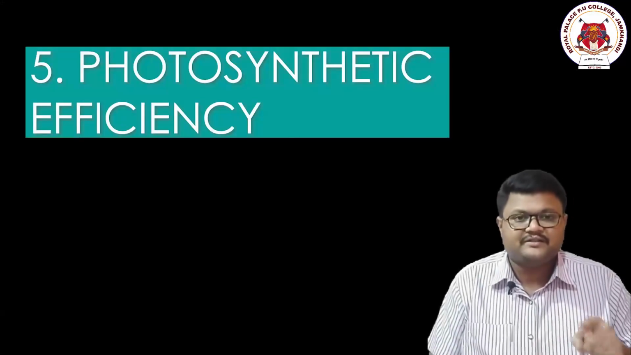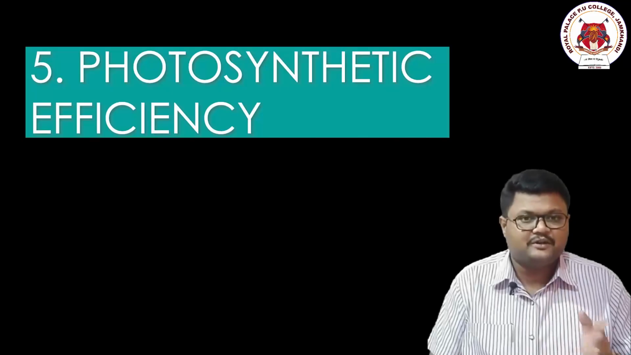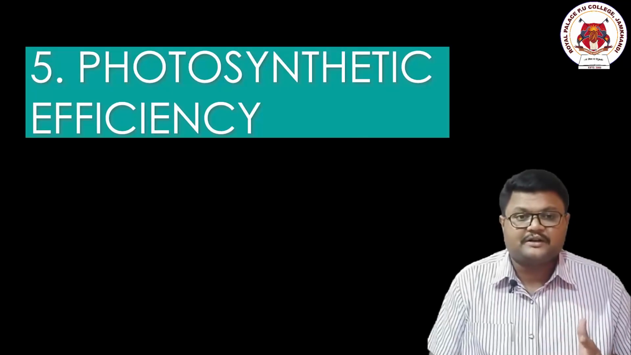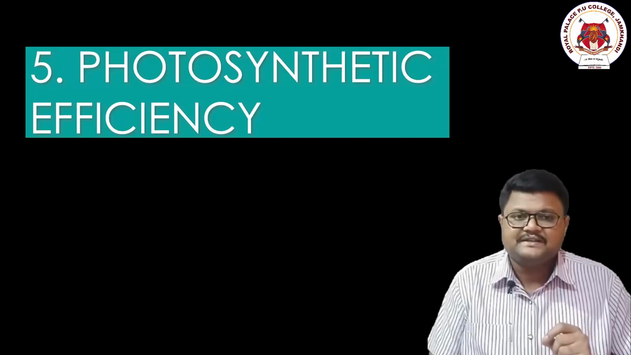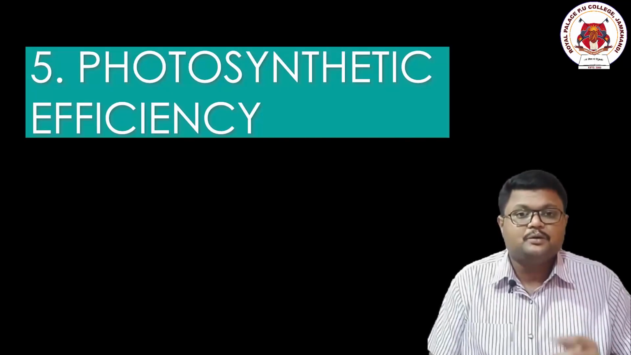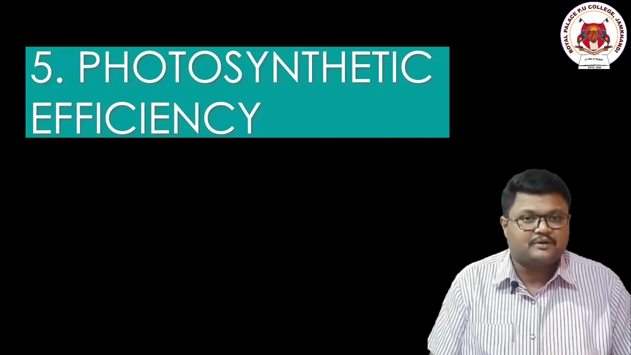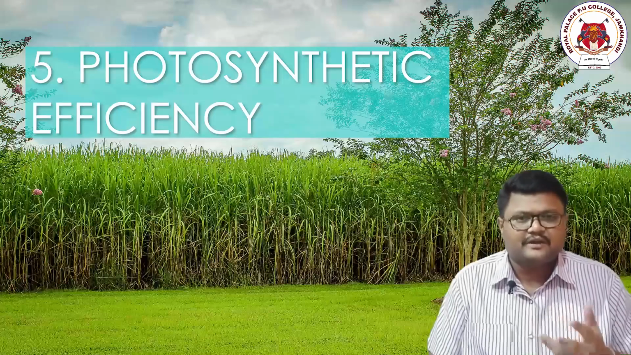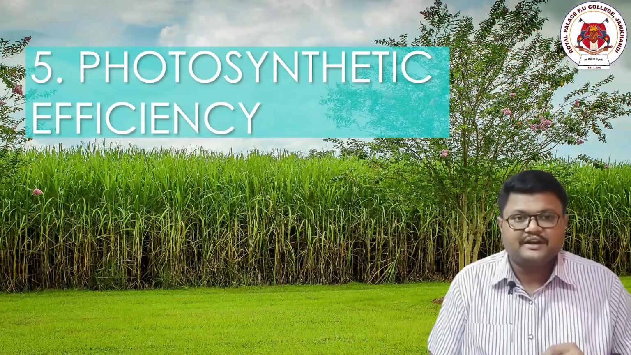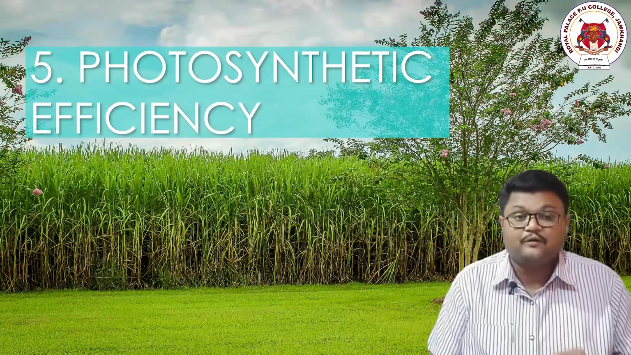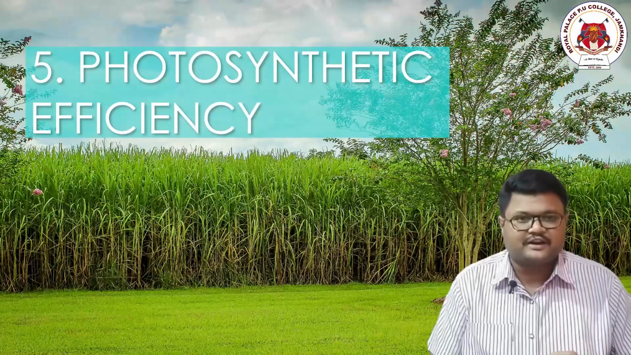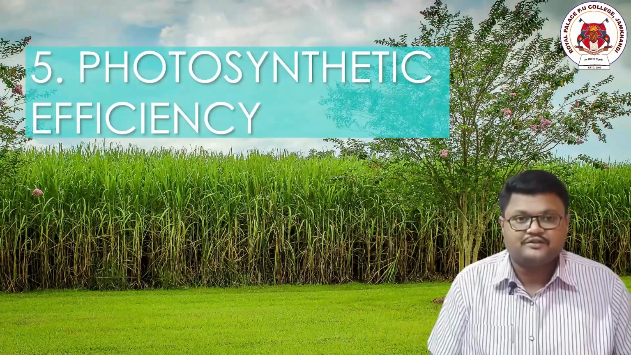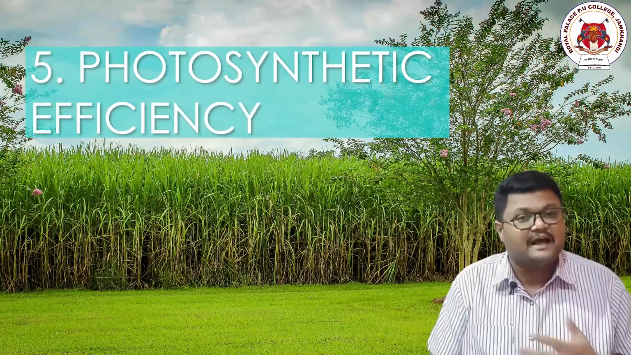In some cases, all these things are favorable to the plants, but still the productivity will be very less. What does that mean? Not all plants have the efficiency to trap sunlight and perform photosynthesis. For example, sugarcane. Sugarcane has a higher photosynthetic efficiency, so it absorbs good amounts of sunlight and performs photosynthesis. Hence, its productive biomass content will be higher.